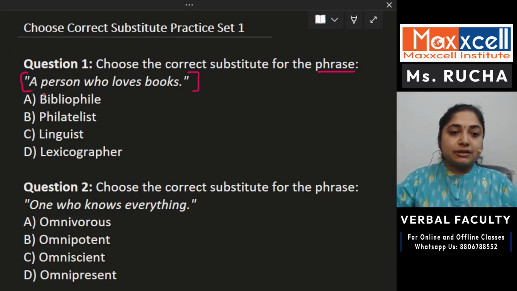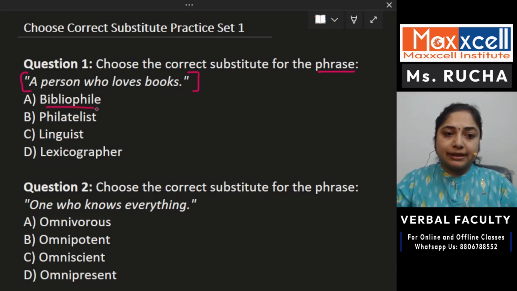The first phrase here is a person who loves books, right? These are the options: bibliophile, philatelist, linguist, lexicographer. Now, what do you think should be the correct answer here? Do you know? If you know, just write it down in your book. Let us understand one by one what these words actually mean. Bibliophile, yes, means a person who loves books.